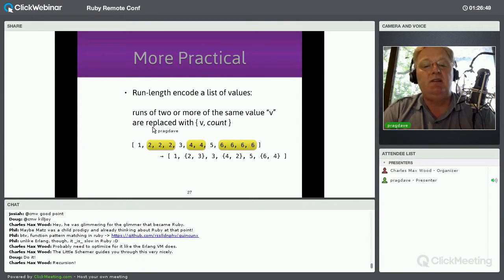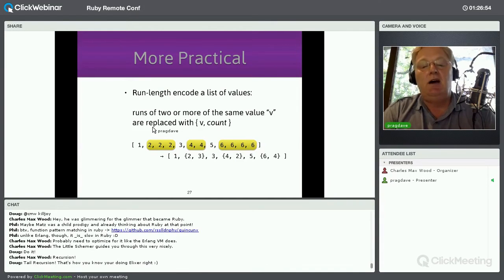So here you can see I have a list 1, 2, 2, 2, 3, 4, 4, 5, 6, 6, 6, 6. And I can reduce its length by taking runs of the same value and replacing it by the value and a count. So here I can say I have a 1, 3 2s, a 3, 2 4s, a 5, and 4 6s. So I want to write a program that does that.